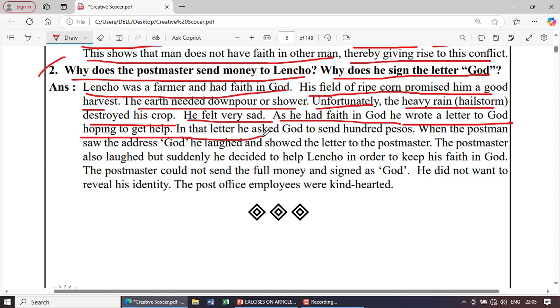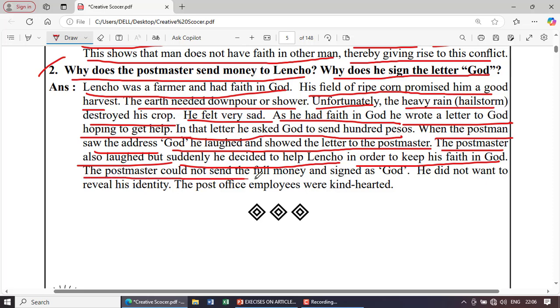In that letter, he asked God to send 100 pesos. When the postman saw the address, God, he laughed and showed the letter to the postmaster. The postmaster also laughed, but suddenly he decided to help in order to keep his faith in God. The postmaster could not send the full money but signed it as God. He did not want to reveal his identity. The post office employees were kind-hearted.